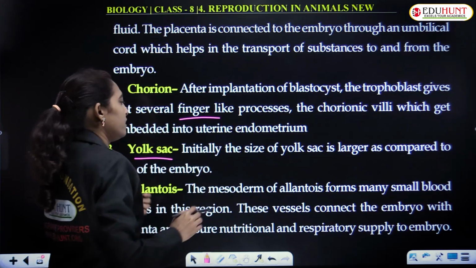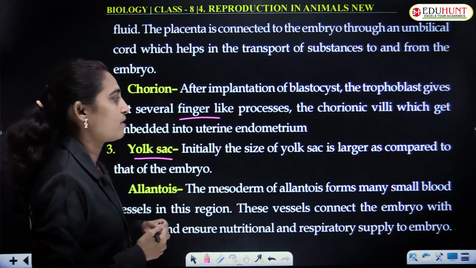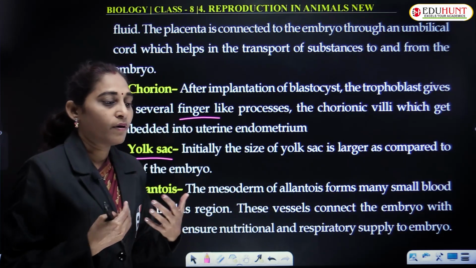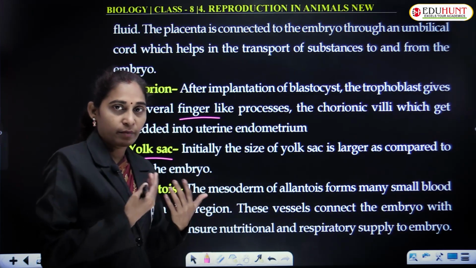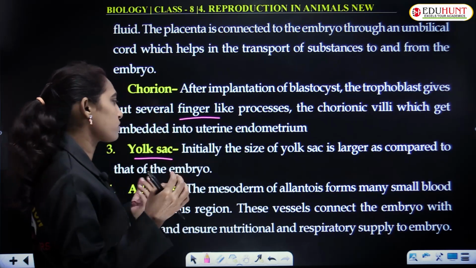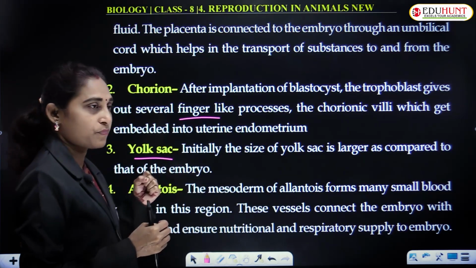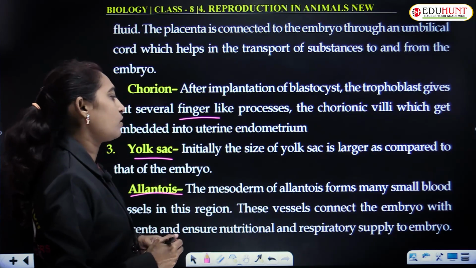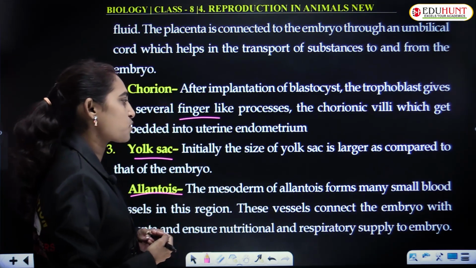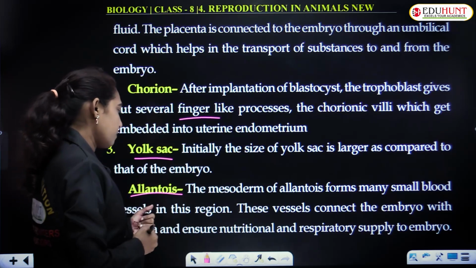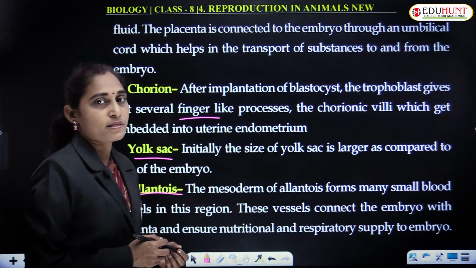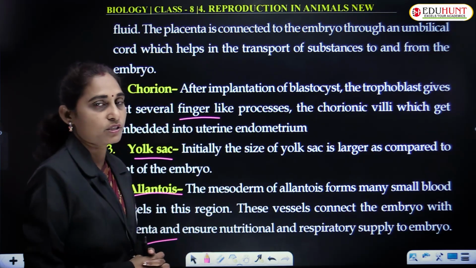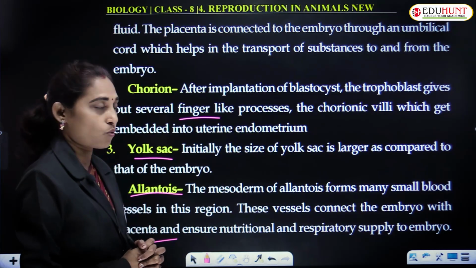And yolk sac, initially the size of the yolk sac is larger as compared to that of the embryo, and as the embryo grows, the yolk sac gets depleted because it provides the nourishment. Allantois, the mesoderm of allantois forms many small blood vessels, and these vessels connect the embryo with the placenta and ensure nutrition and even respiration also.